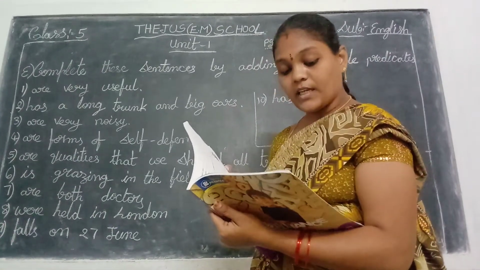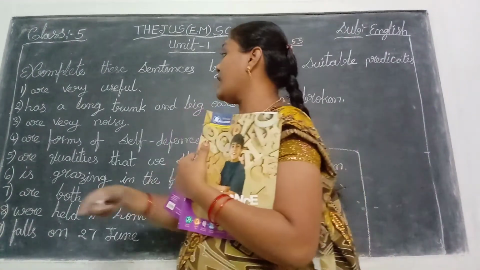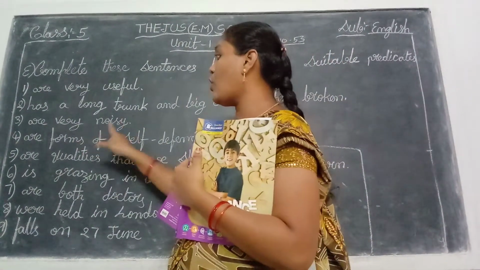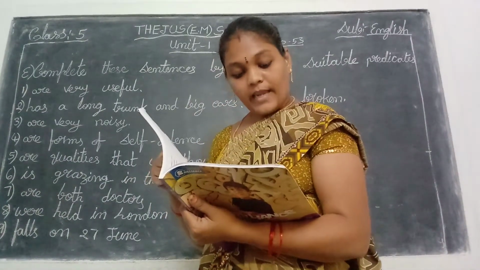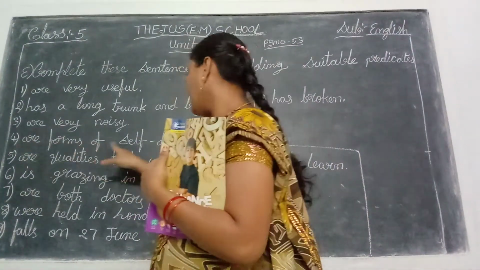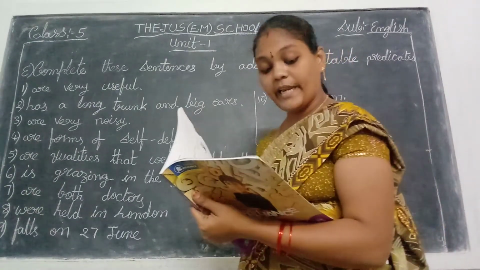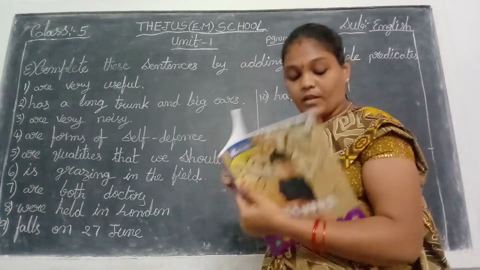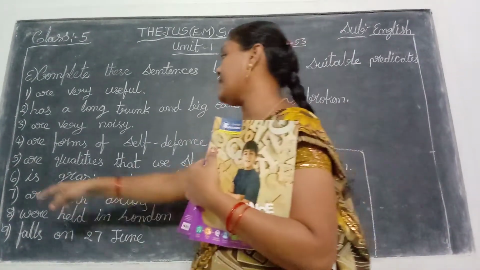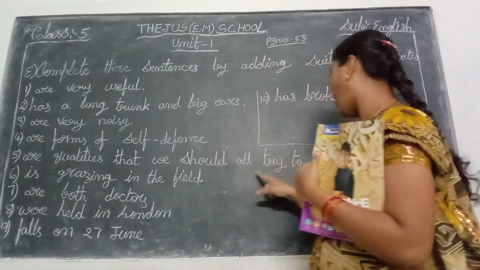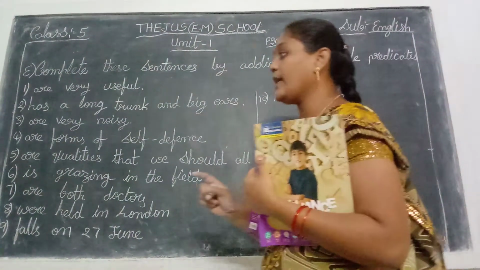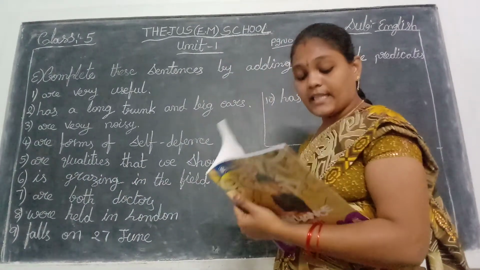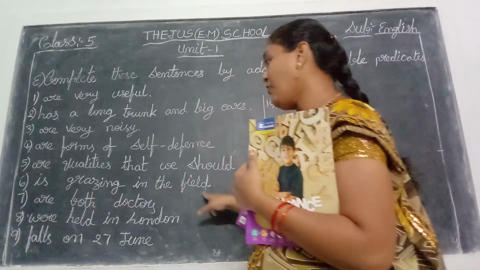Next one, third one. The students of this class. The students of this class are very noisy. Fourth one. Karate and judo are forms of self-defense. So here, these are names: karate and judo are forms of self-defense. Next, fifth one. Honesty and kindness are qualities that we should all try to learn. Okay. Sixth one. The herd of cattle is grazing in the field.